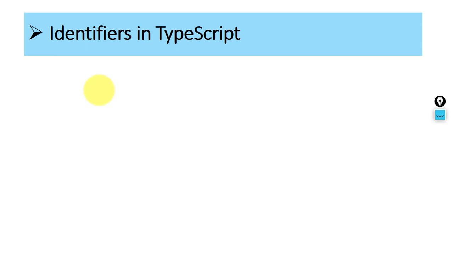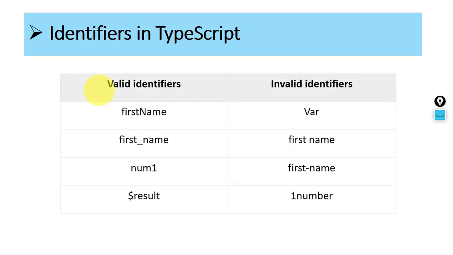So, some basic identifiers in TypeScript. This is our first point, a fundamental of TypeScript. Valid identifiers. You know the programming rule to define identifiers. When you define any variable name, function name, or class name, these are some of the valid identifiers.